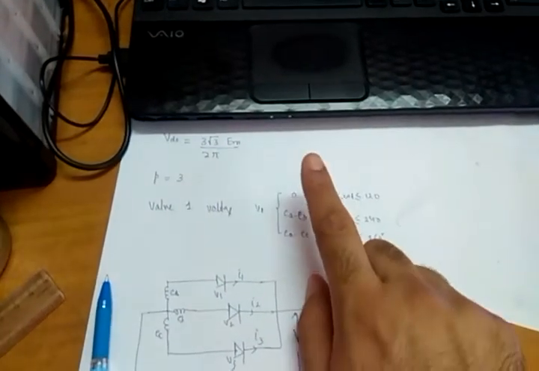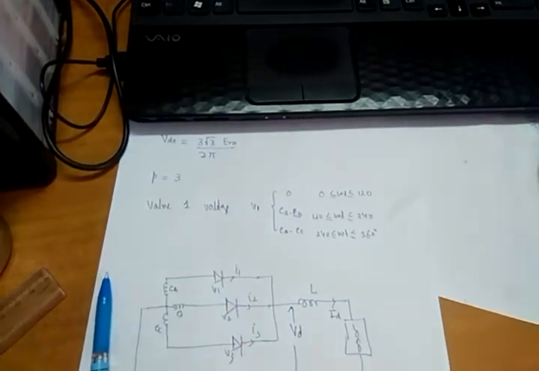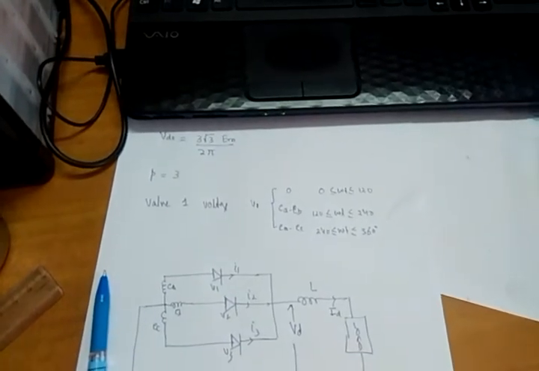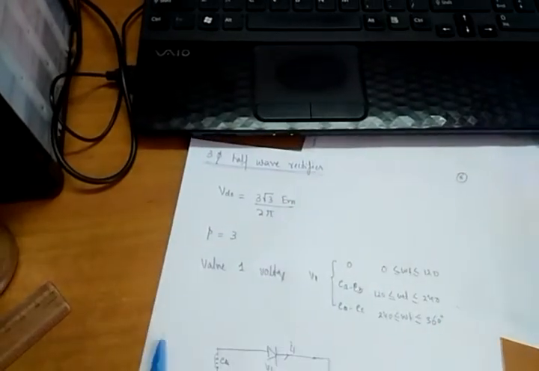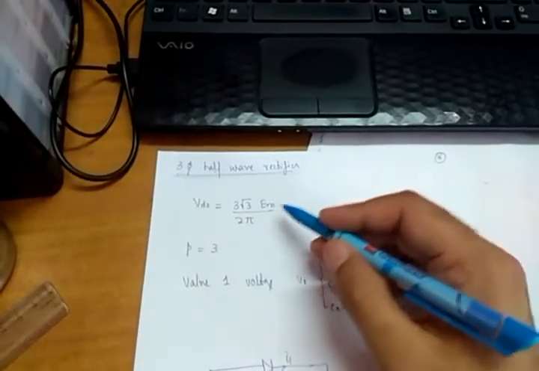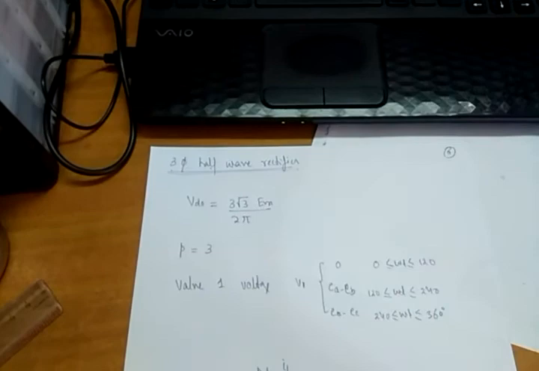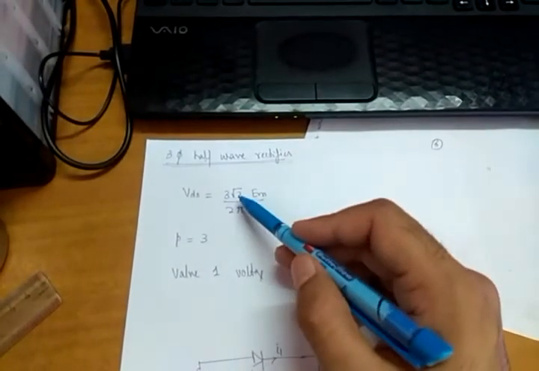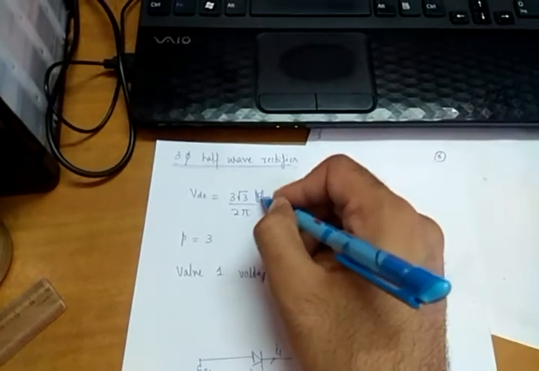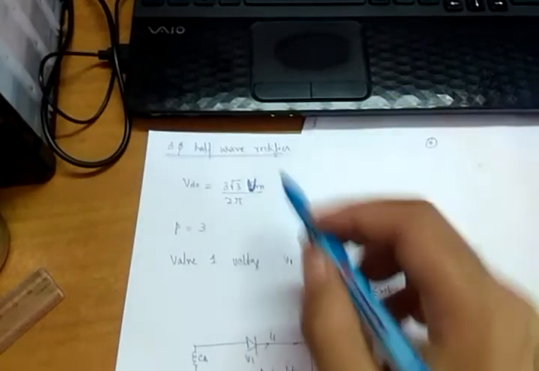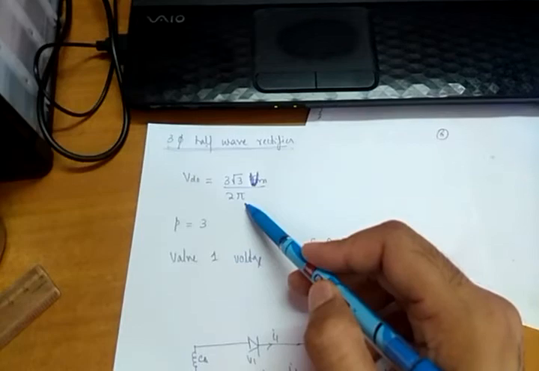First this will conduct, then the other will conduct, and then the other will conduct. Similarly, whichever conducts, the drop across that will be equal to 0. So the average output voltage in case of a 3-phase half wave rectifier is given by VD naught equal to 3 root 3 VM upon 2 pi. I am representing it as VM, not EM.